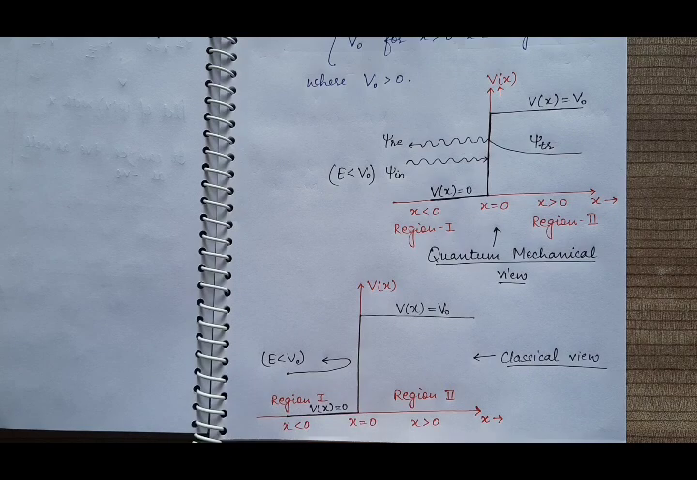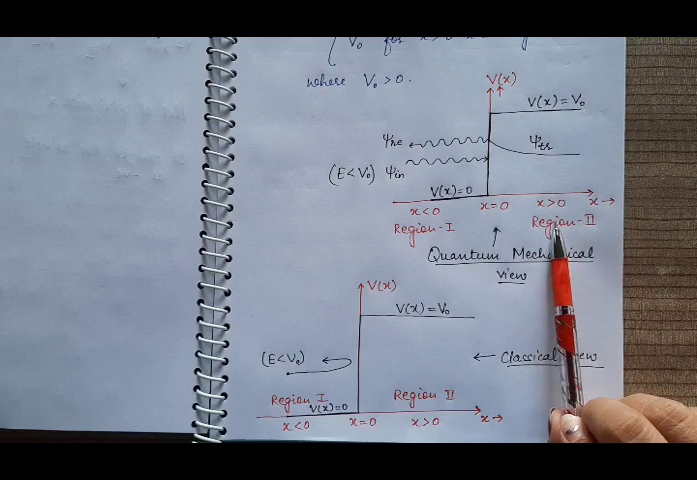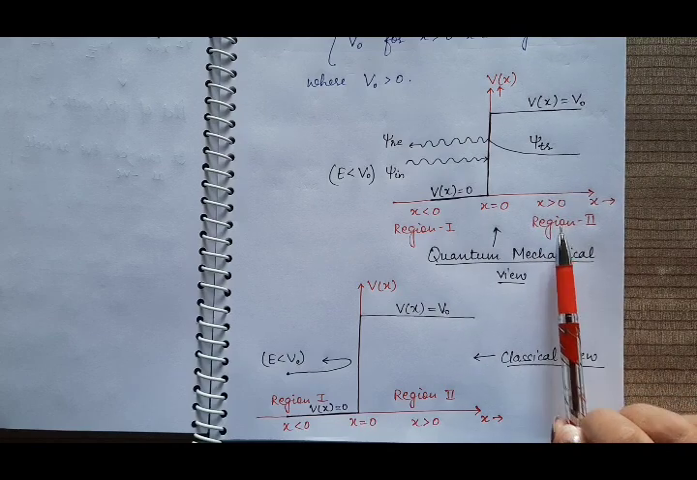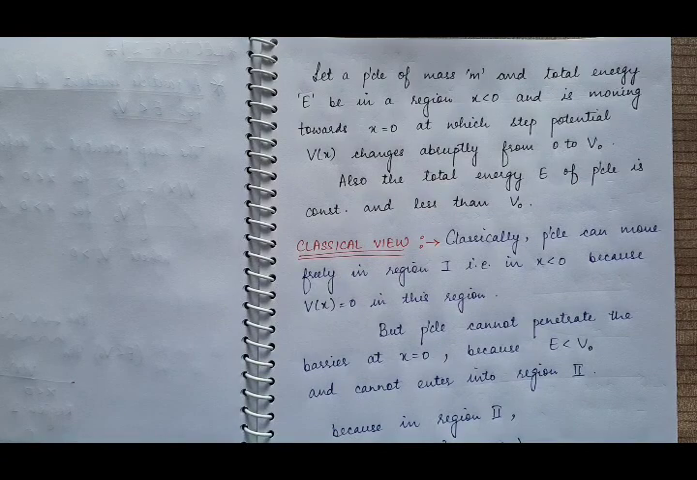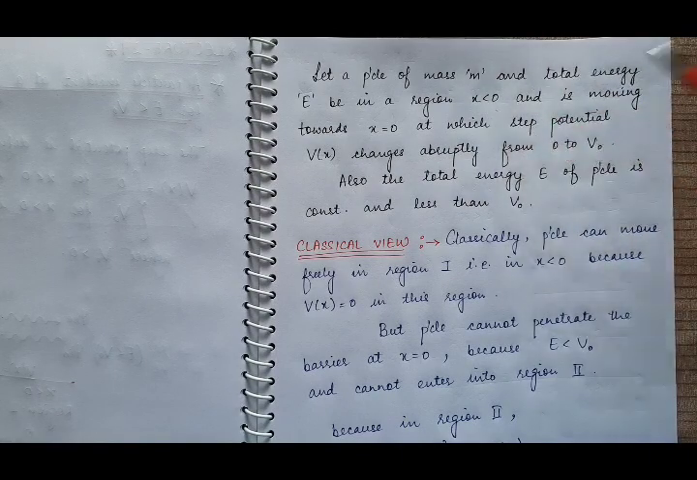So now we will discuss the results of this quantum mechanical view, that is, how the particle behaves quantum mechanically. So here is the theory which I have already told you. We have a particle of mass m, total energy E. It is present in the region x less than 0 and moving towards the potential barrier. At x equal to 0, the step potential changes abruptly from 0 to V0.